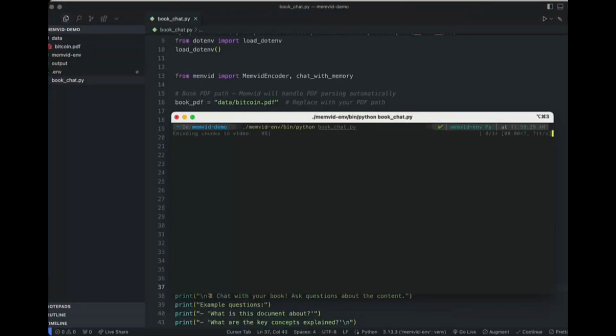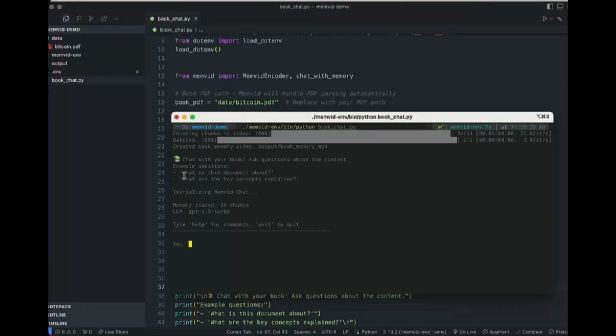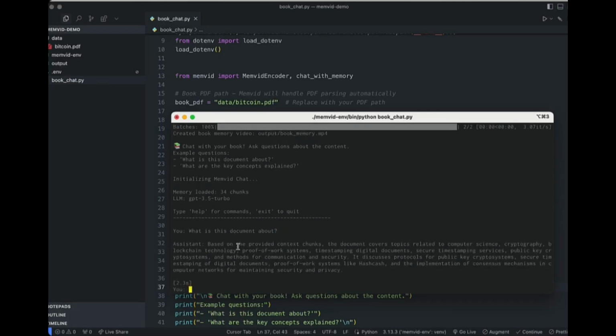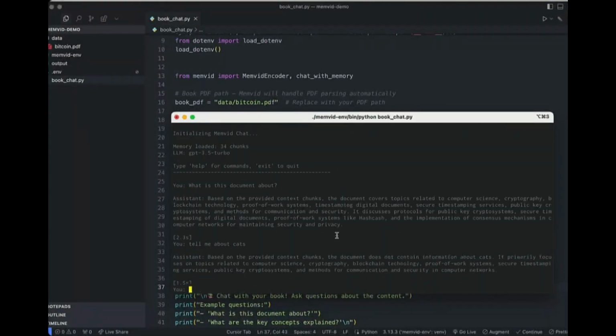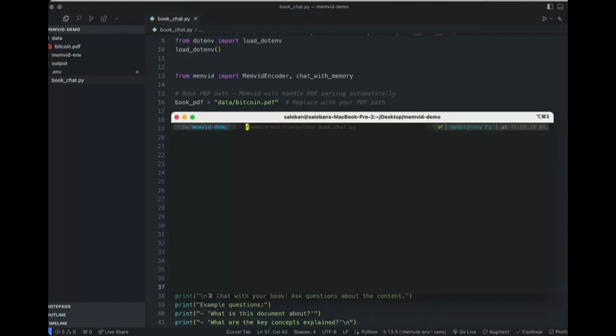Imagine storing your entire knowledge base, millions of documents, research papers, books, and personal notes, into a single video file. Introducing Memvid, a lightweight, offline-first, video-based AI memory system that redefines how we store and search data at scale. Memvid is a radical shift in data storage and retrieval.